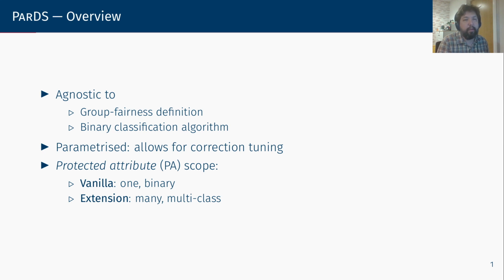Secondly, PARTS is parameterized, meaning that you can control the amount of fairness you introduce into a classifier. And finally, PARTS may be used with both single binary protected attributes as well as with many multi-class protected attributes as well.